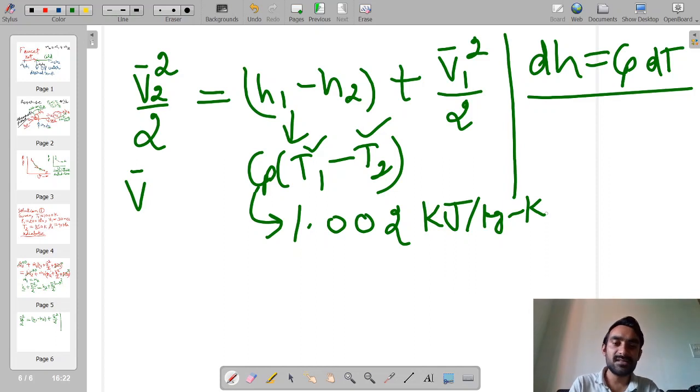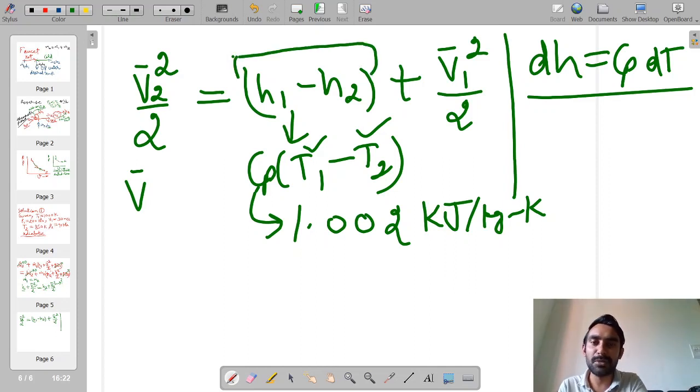So Cp of air is already known to us, and we can calculate the term h1 minus h2. Similarly, V1 is given in the question, so we simply have to determine the value of V2 from this equation.